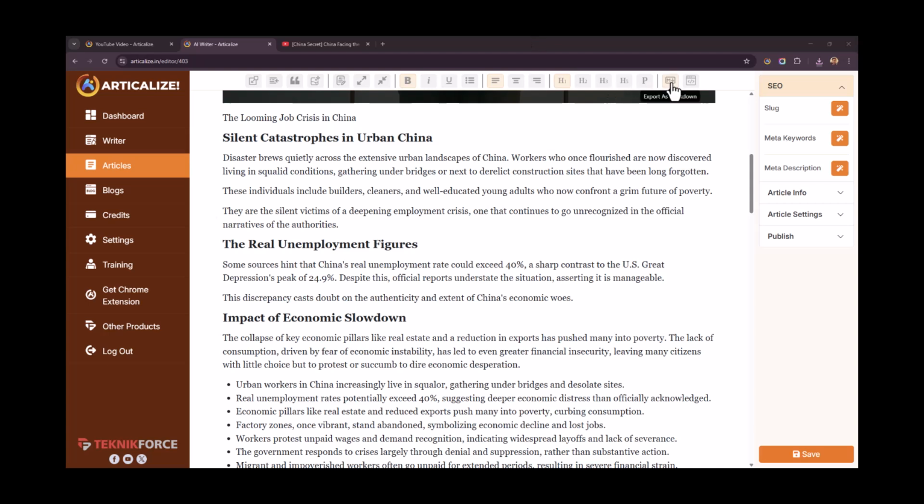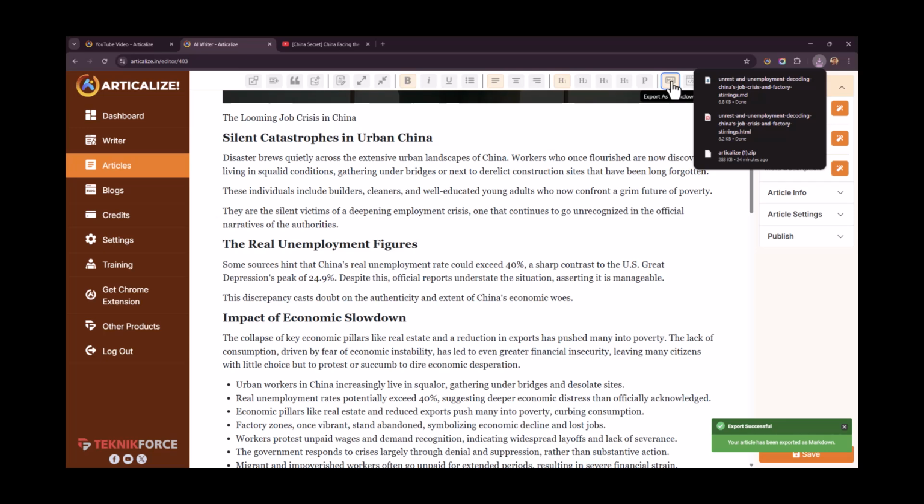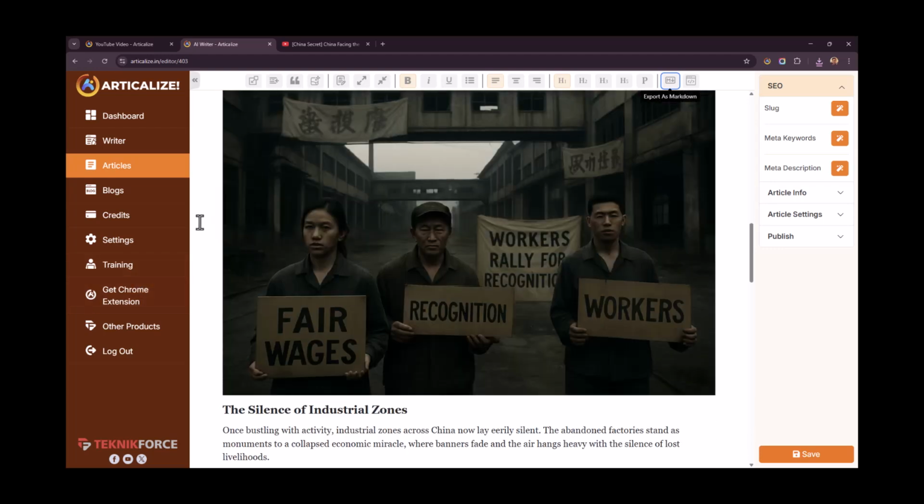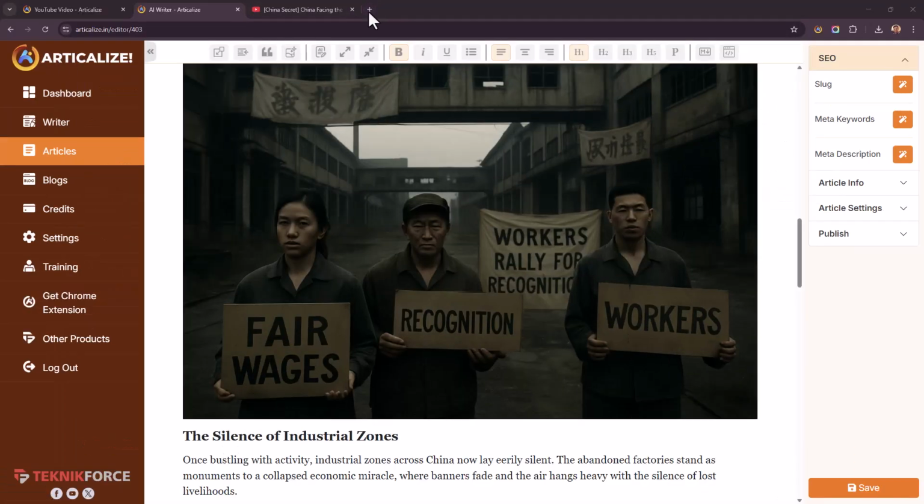You can also convert it to Markdown. So Markdown is a format that a lot of forums use, and if you want to put content on forums or on Quora, you could use Markdown there. So that's also possible. And it works just the same for every single platform.